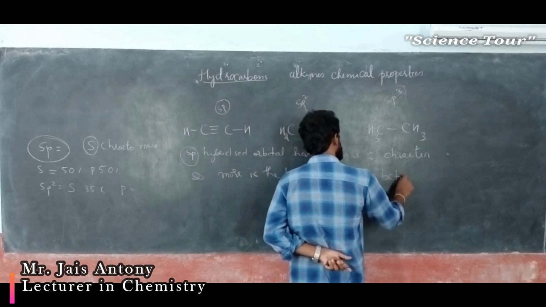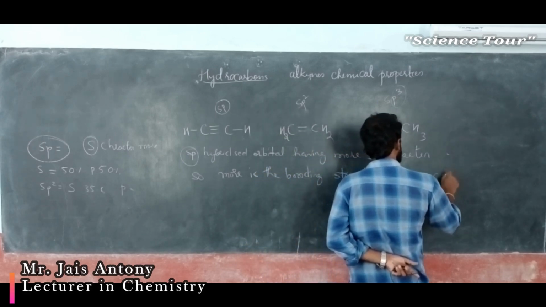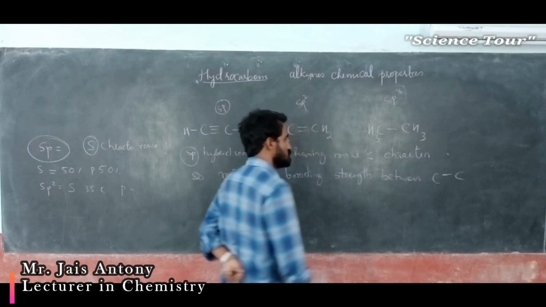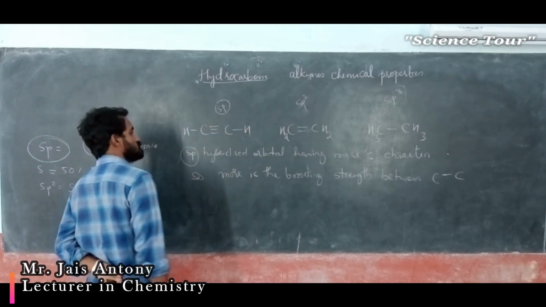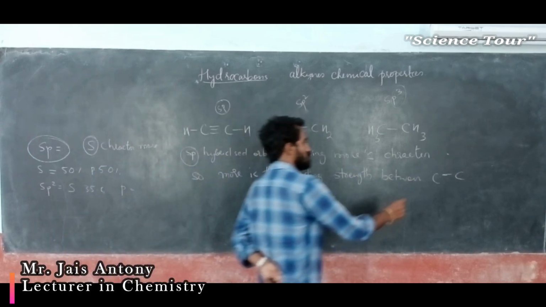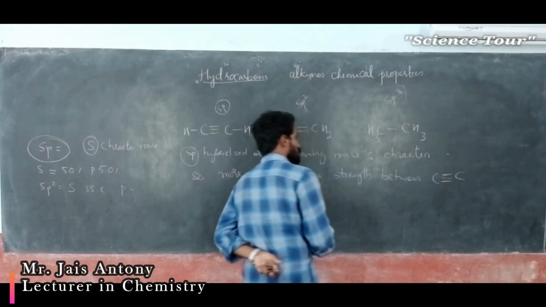between CC, CC means CC triple bond here. Understood? CC triple bond. Here I will write, my students. CC triple bond.